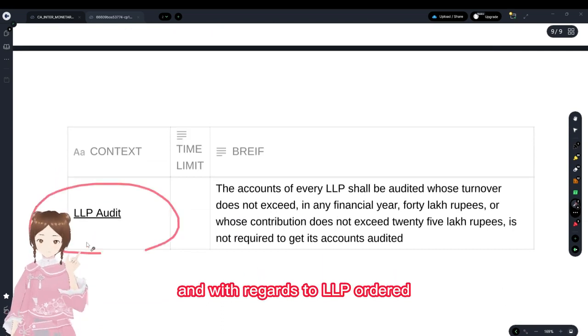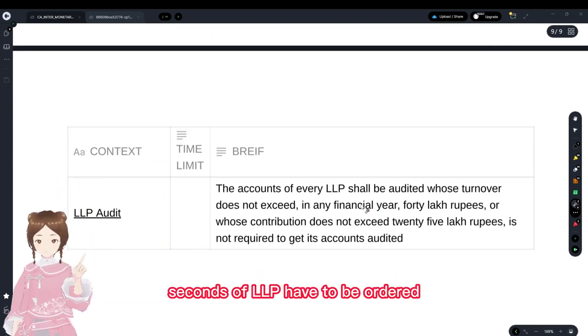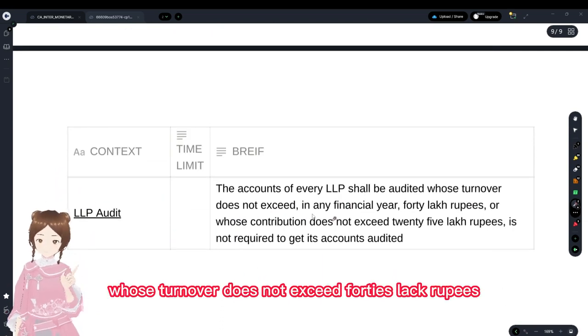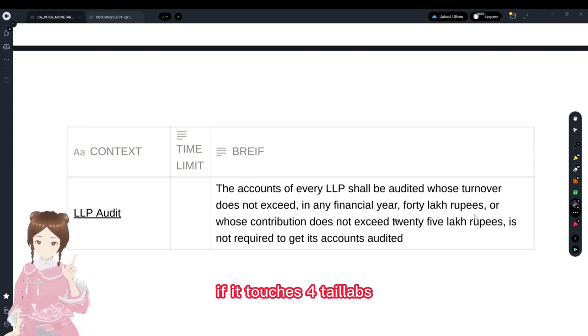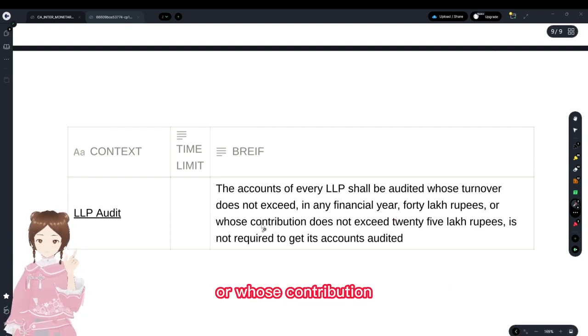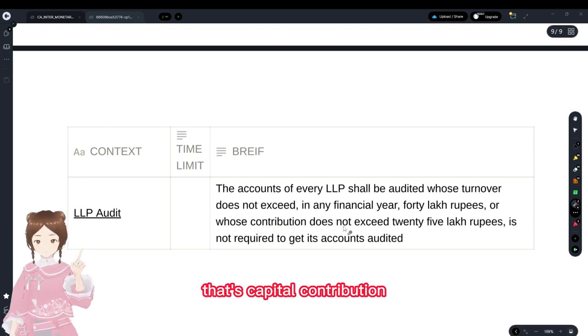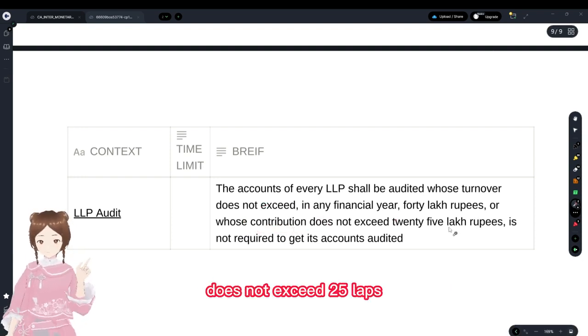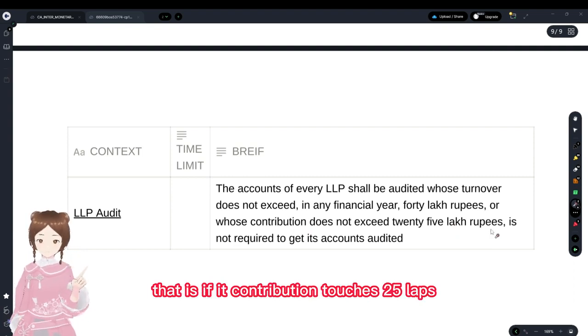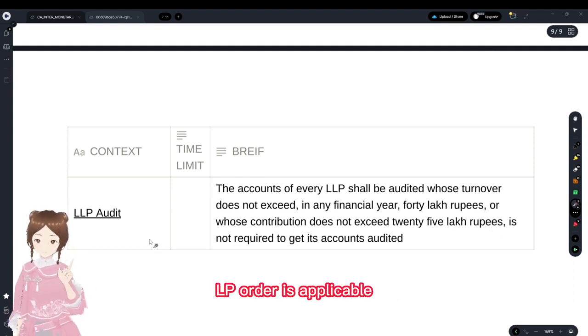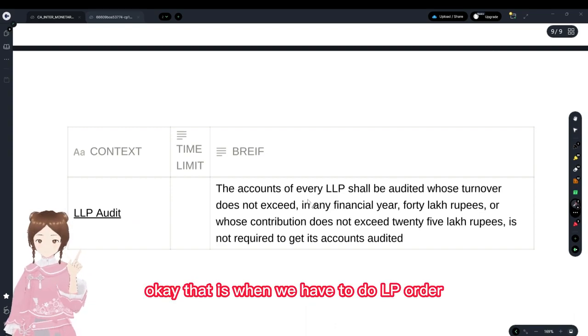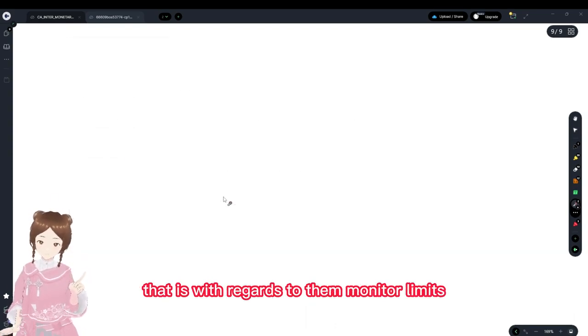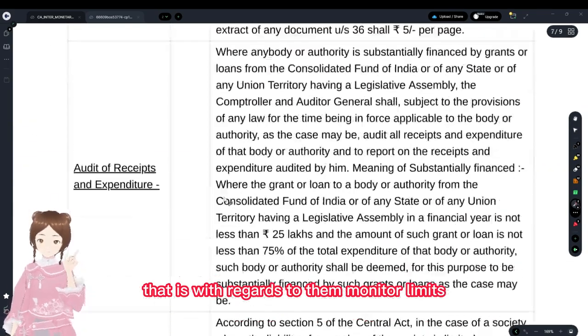And with regards to LLP audit, the accounts of an LLP have to be audited if its turnover exceeds 40 lakh rupees. If it touches 40 lakhs, LLP audit is applicable. Or whose contribution, that's capital contribution, exceeds 25 lakhs. That is, if the contribution touches 25 lakhs, LLP audit is applicable. Okay, that is when we have to do LLP audit. That is with regards to the monetary limits.